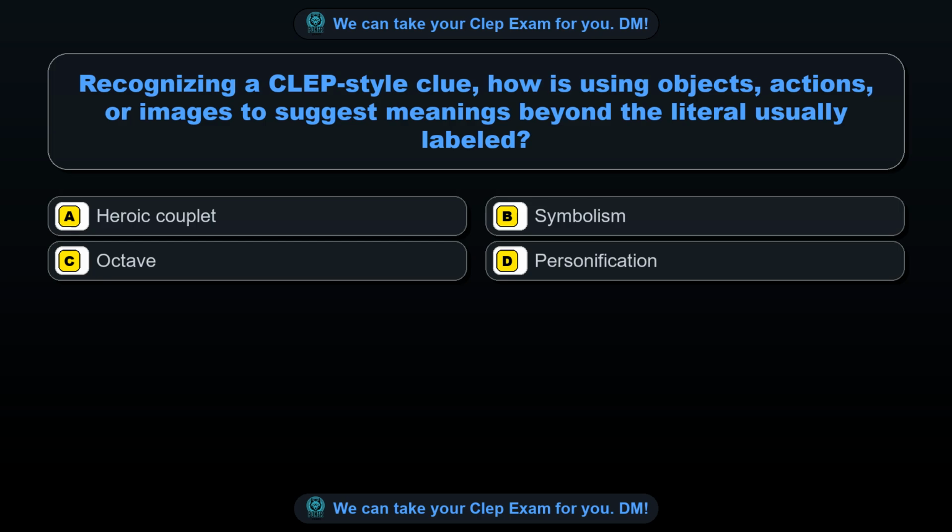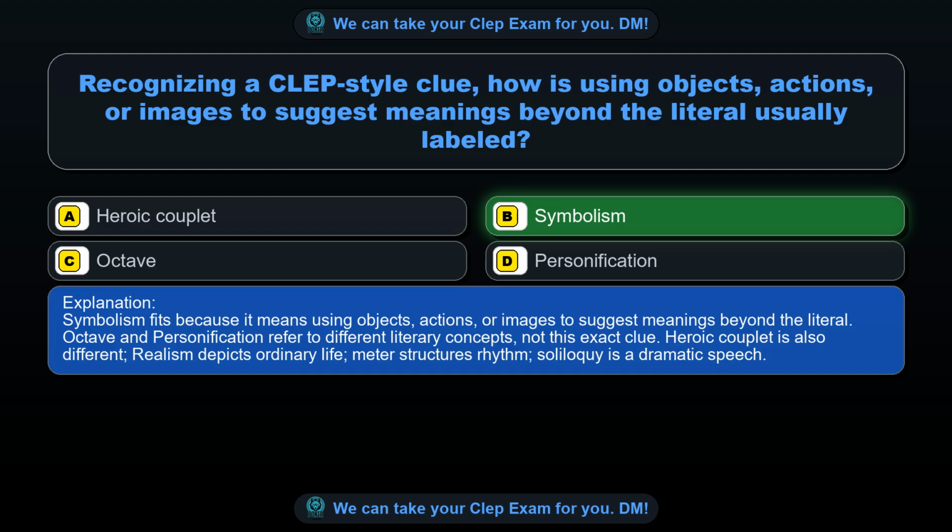Question 20. Recognizing a CLEP-style clue, how is using objects, actions, or images to suggest meanings beyond the literal usually labeled? Option A. Heroic couplet. Option B. Symbolism. Option C. Octave. Option D. Personification. The correct answer is option B. Symbolism. Symbolism fits because it means using objects, actions, or images to suggest meanings beyond the literal.